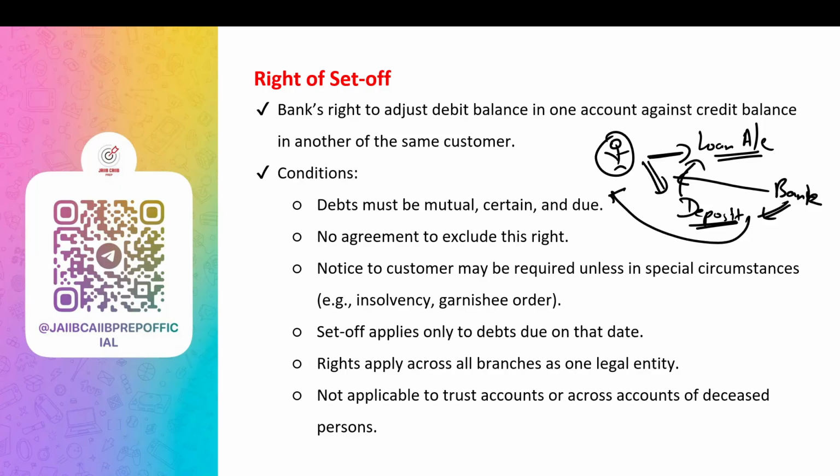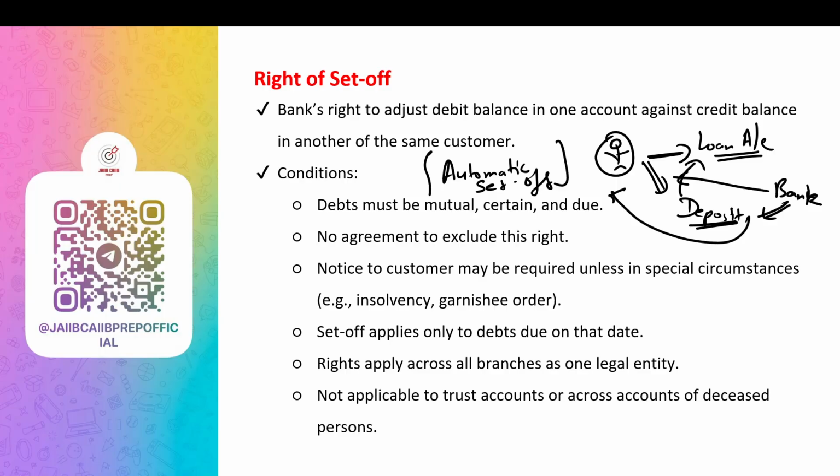Let's talk about the term we have just introduced, automatic set off. So when does it happen? For automatic set off, generally no notice is required to be given. So when does it happen?